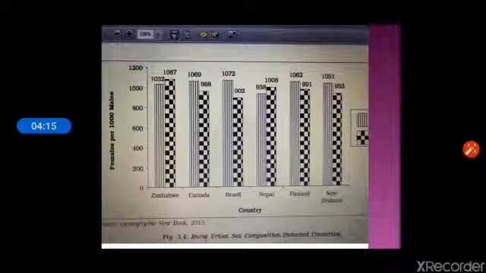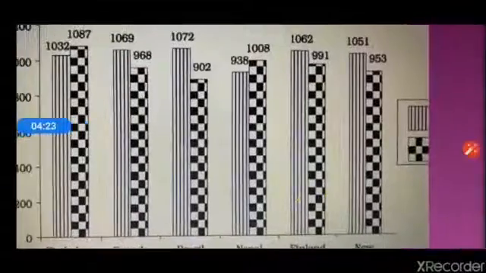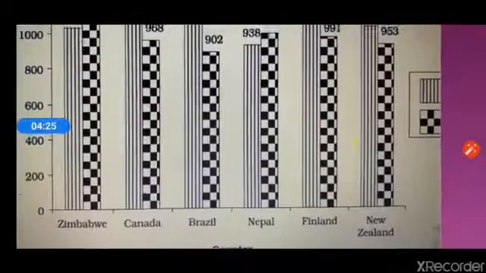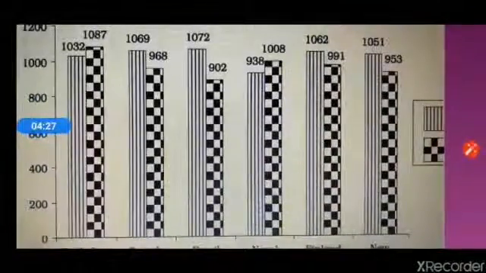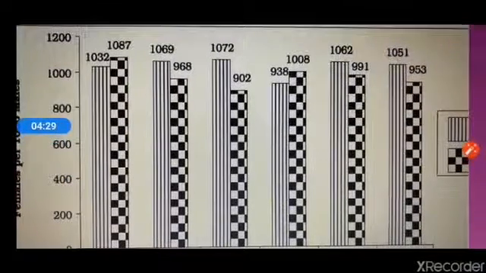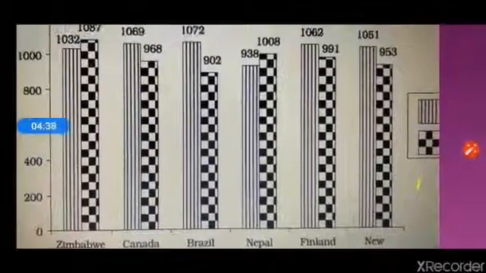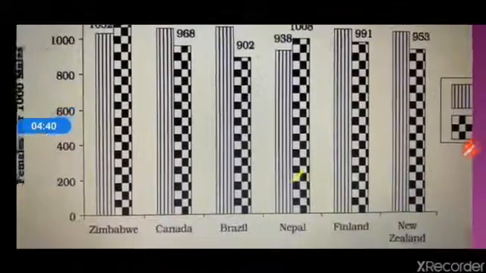We can see in this diagram the proportion of female is high in the urban areas, like in Finland, in New Zealand, in Brazil and in Canada. The proportion of women is less in rural areas, like New Zealand, we can see in Finland, we can see in Canada.